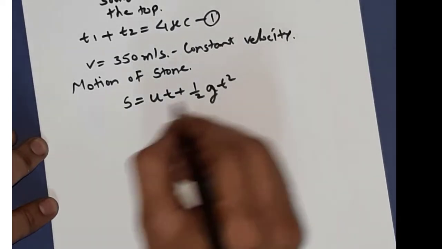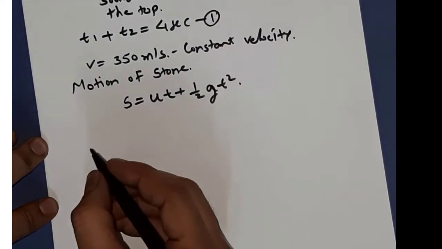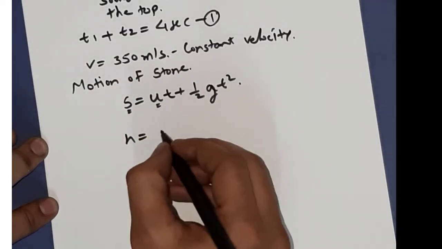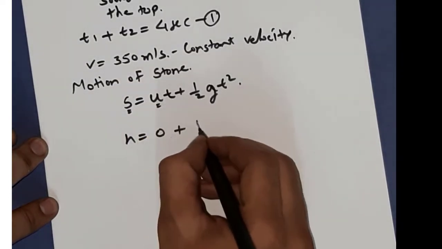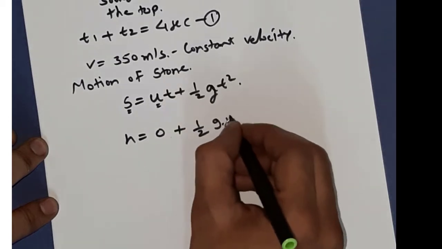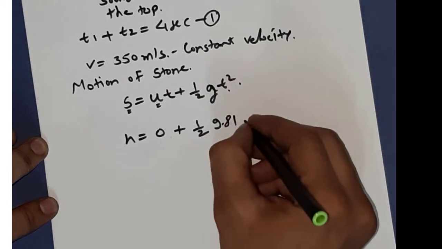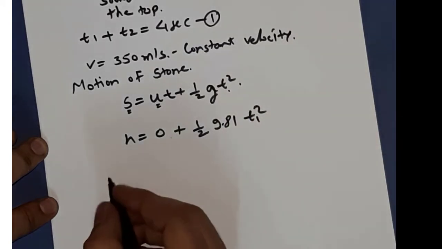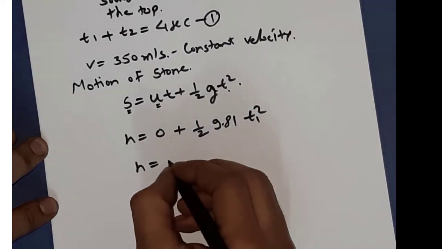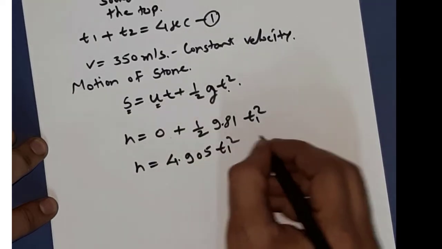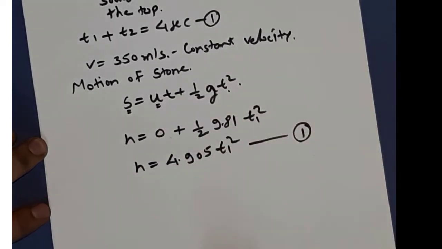Here s will be h, initial velocity u of the stone will be 0, plus half of g, 9.81, into t1 square, where t1 is the time required for the stone to strike the water. Solving, we can write h is equal to 4.905 t1 square.